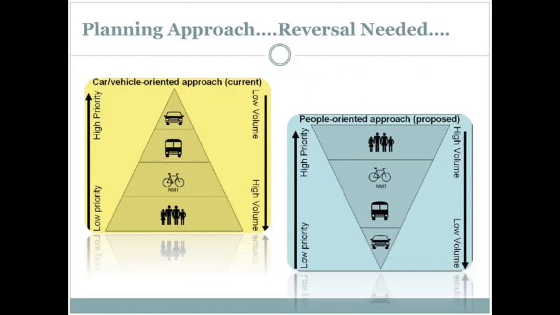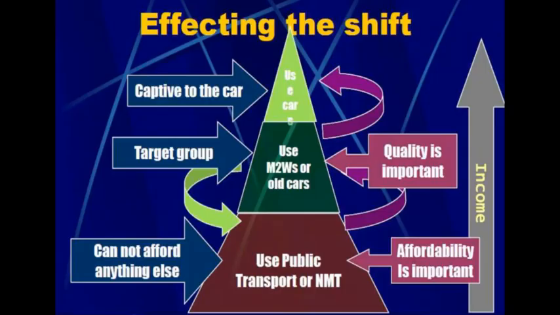So here in this slide, we can see on our right that as the income increases, people switch from public transport to use of motorized two wheelers, old cars, and then they switch to use of private cars. So at the top of the pyramid, we have the use of private cars. In the middle of the pyramid, we have the use of motorized two-wheelers or old cars. And at the bottom of the pyramid, we have the public transportation system.